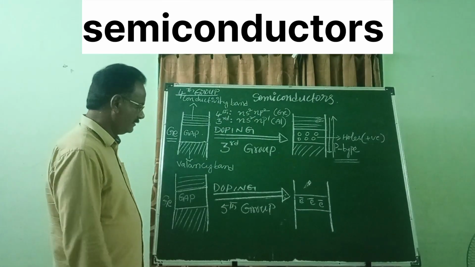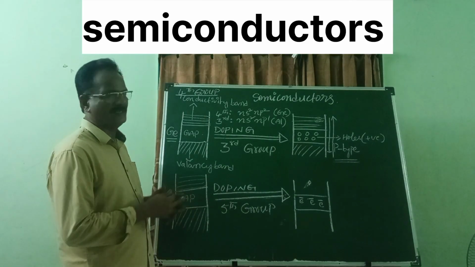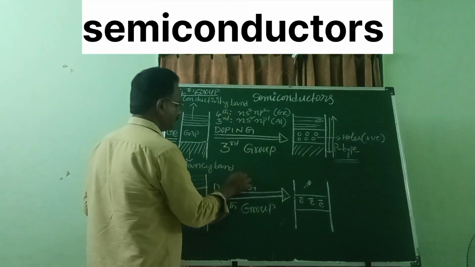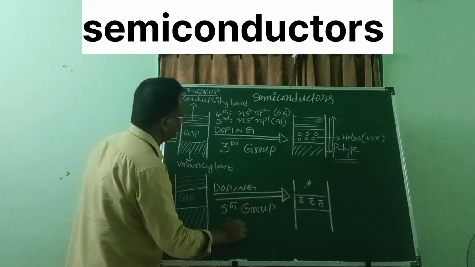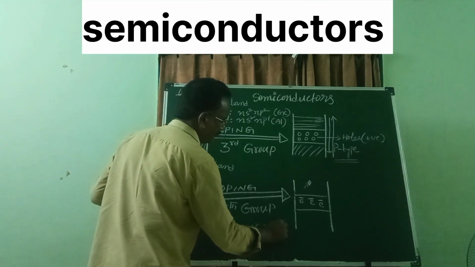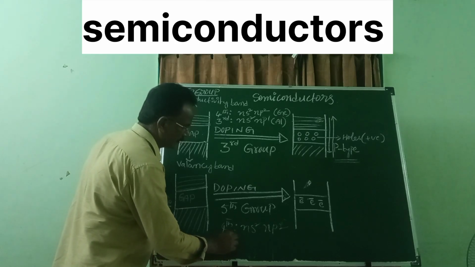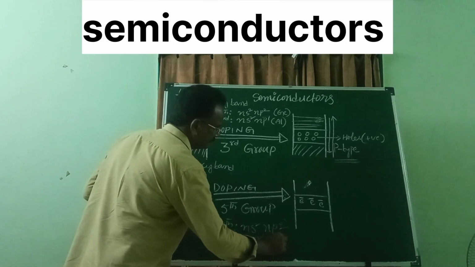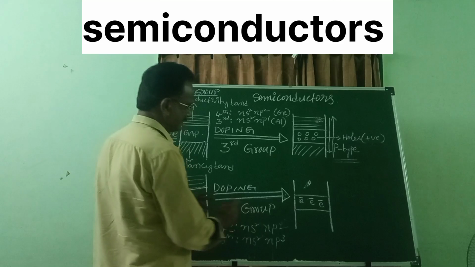Is it clear? Now the other way is by doping with a fifth group element. Let us see the fourth group configuration. You know ns2 np2 is the configuration of a fourth group element. If you dope this with a fifth group element, what is the configuration of the fifth group? ns2 np3. Is it clear? Here one electron is in excess.